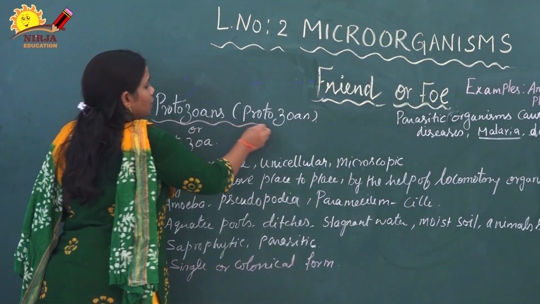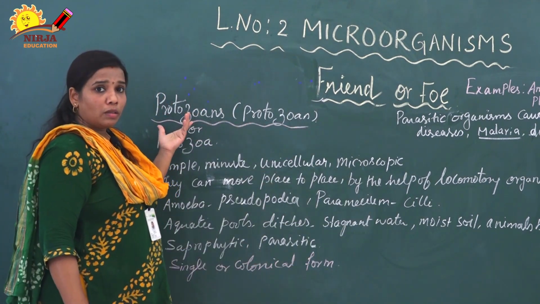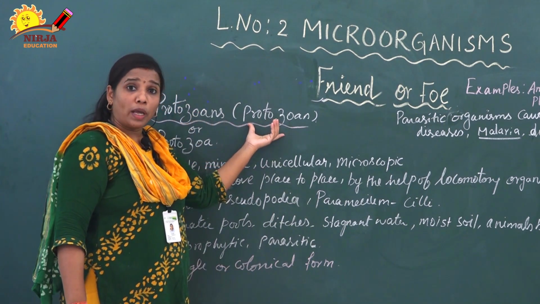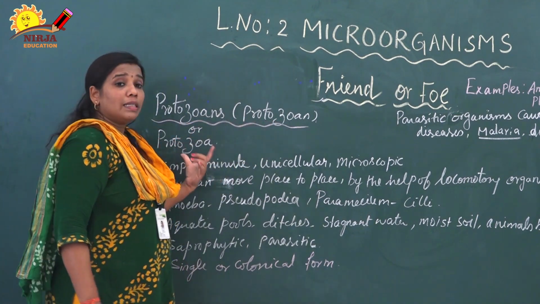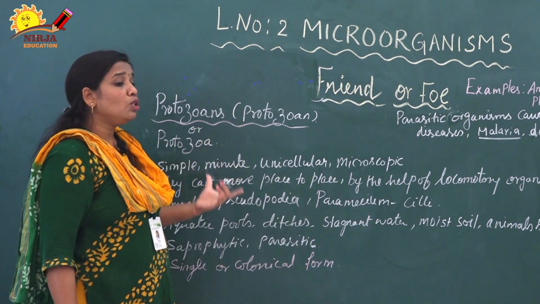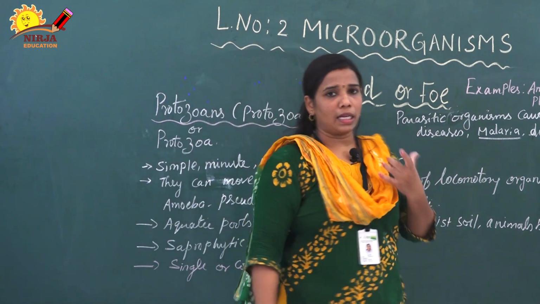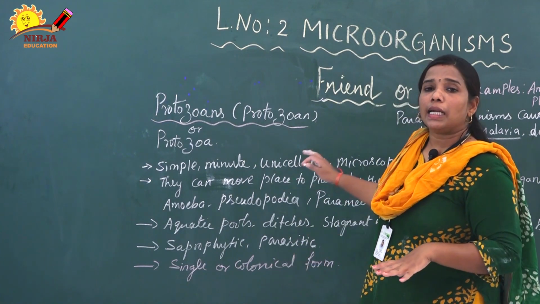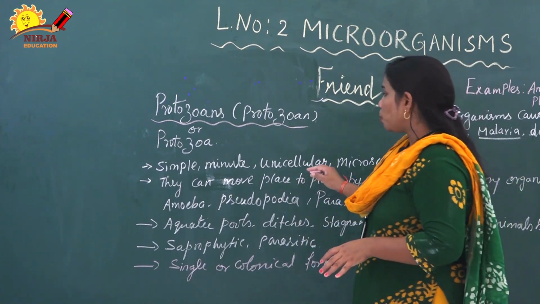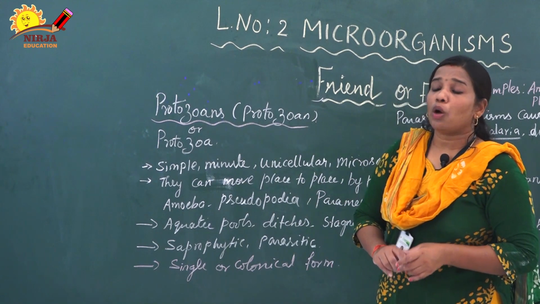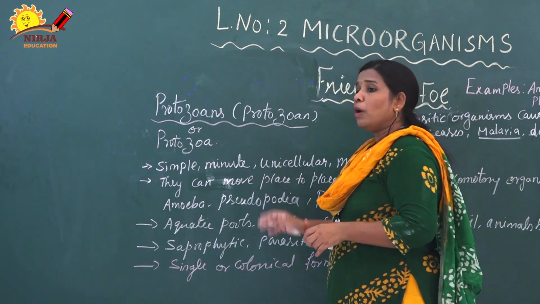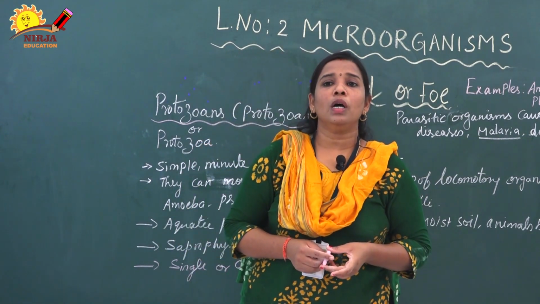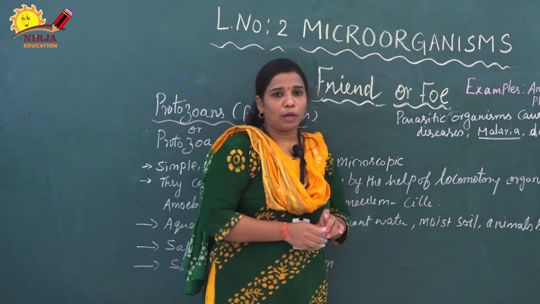So here in this session, we are going to discuss protozoa, or protozoan in the singular. They are simple, minute, unicellular, microscopic organisms that we can see only under the microscope. They can move from place to place. Before that we discussed bacteria, which can also move, but algae stay in a particular place.